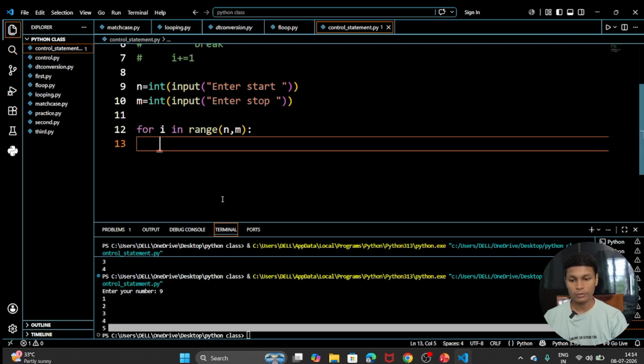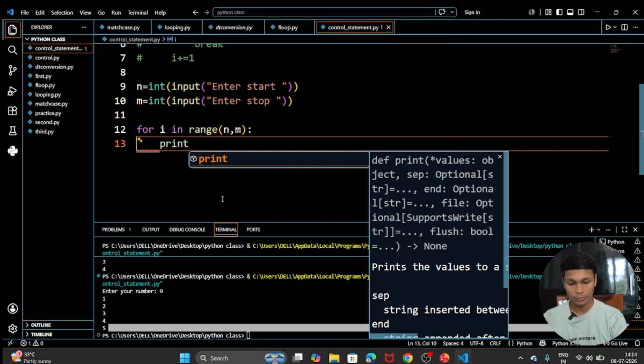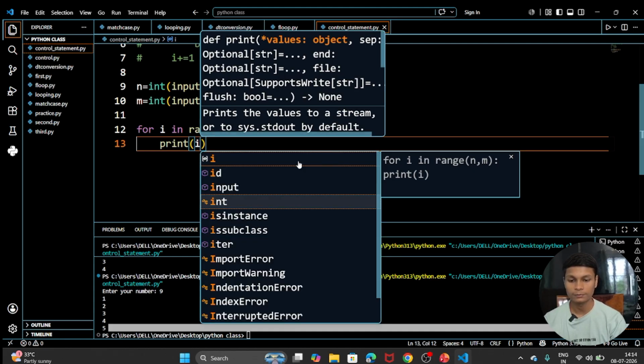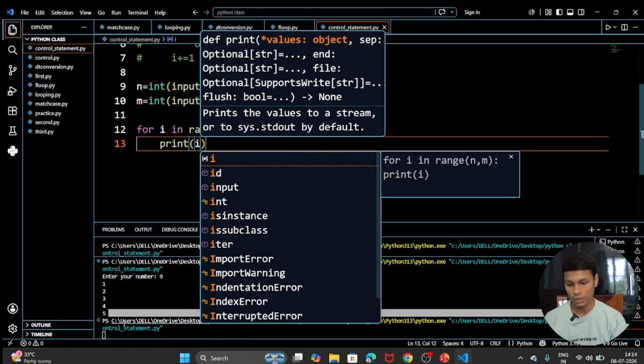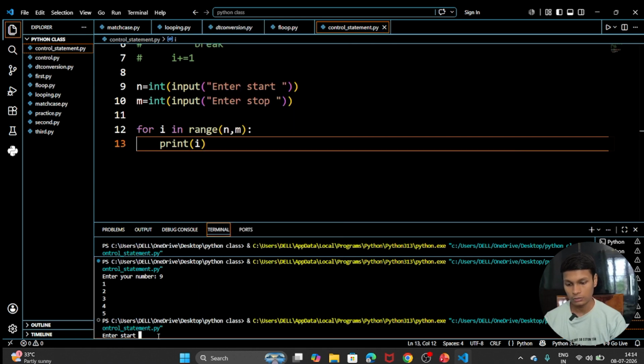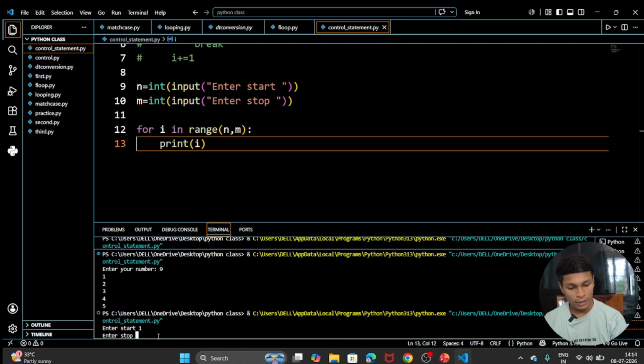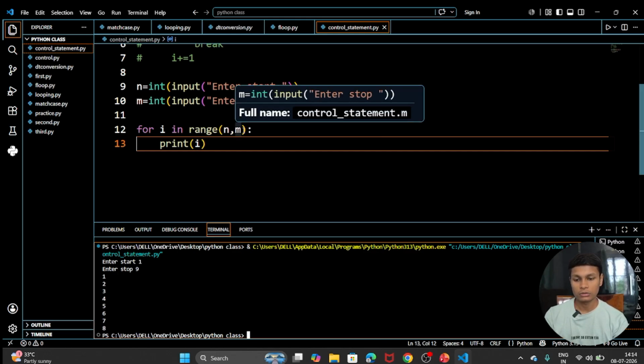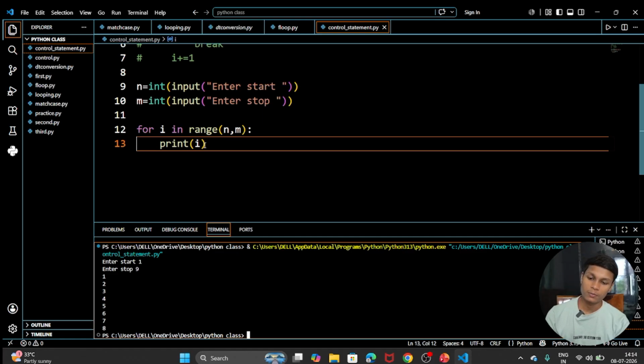Now we print the number, our number is i. Let's run this code first, and after that we will apply the if condition. I enter the starting number 1 and the ending number 9. You can see that 1 to 8 will be printed, and 9 will not be printed. If you want to print 9 also, then we have to write m plus 1 here.